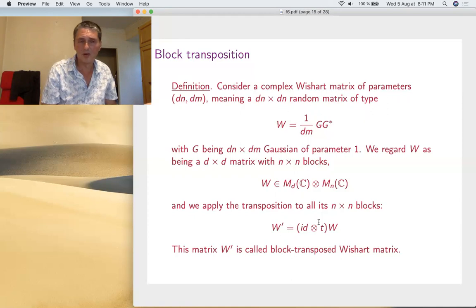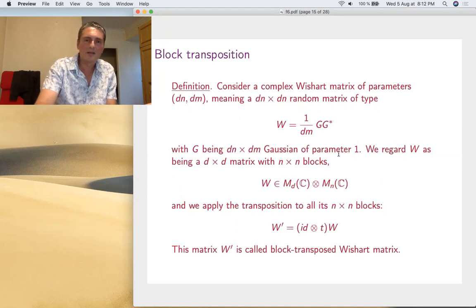It's Guillaume Aubrun who started these things, and me and Yon, Nikita, and then some others. So that's work with Nikita following Aubrun. That's all explained in these few slides here. So let's take a complex Wishart matrix of parameters now dn and dm. So it's a composed number. Instead of nm capital, it's dn dm, which means a random matrix of this type, G being Gaussian, dn times dm. So that's the normalization factor here.